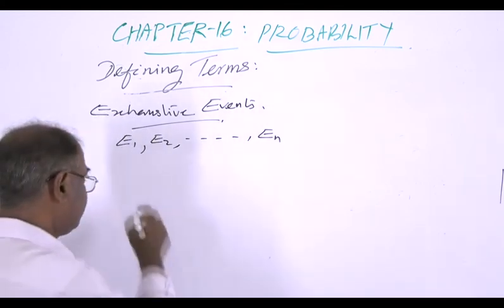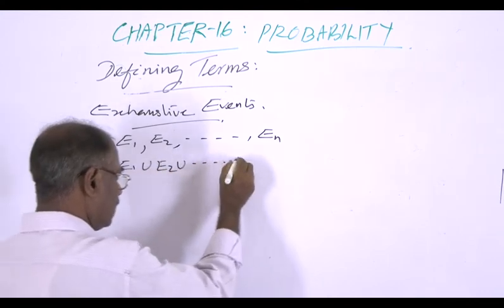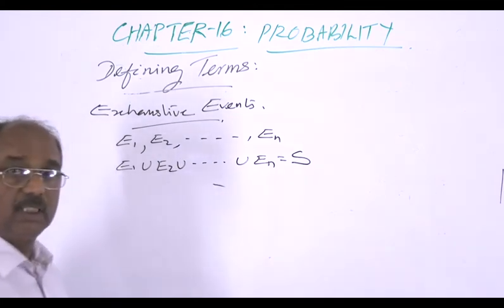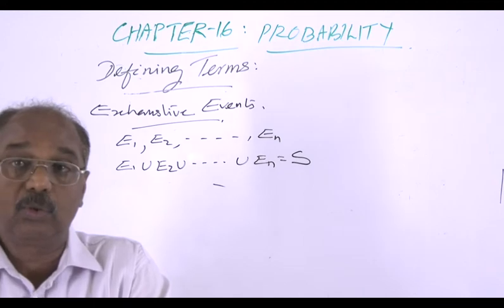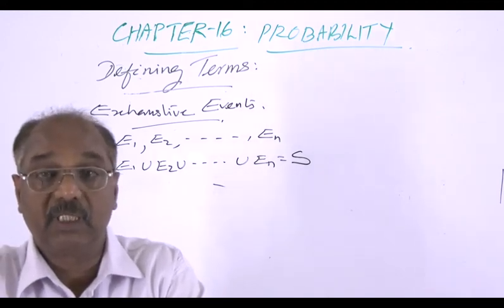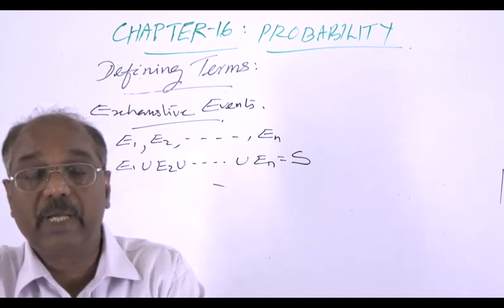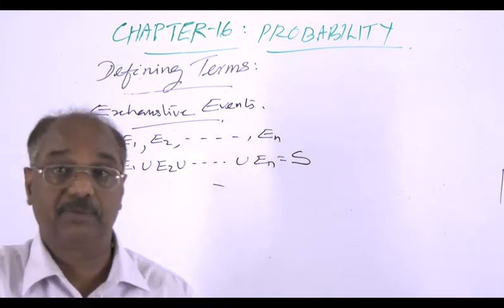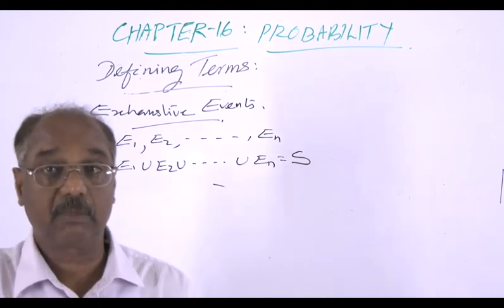That is, if E1 union E2 union, etc., union En is equal to S, then the collection of events E1, E2, E3, etc., En is said to form exhaustive events, or these events are said to be exhaustive. That is the definition. So we can have certain examples.